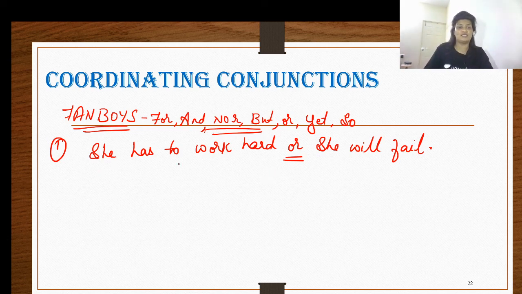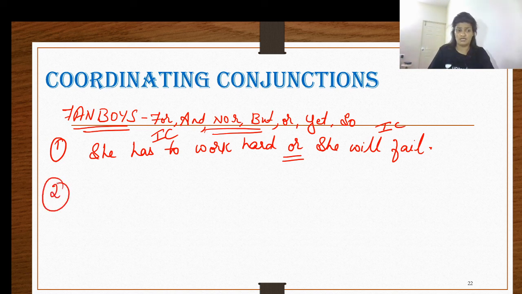Now over here, she has to work hard is our independent clause, and she will fail is also an independent clause, because when you take this alone, she has to work hard is perfectly capable of standing on its own. Similarly, she will fail is also perfectly capable of standing on its own. And we have combined this with the conjunction or, which is a coordinating conjunction, and hence both our clauses are independent clauses. So that tells us that coordinating conjunctions combine two independent clauses.